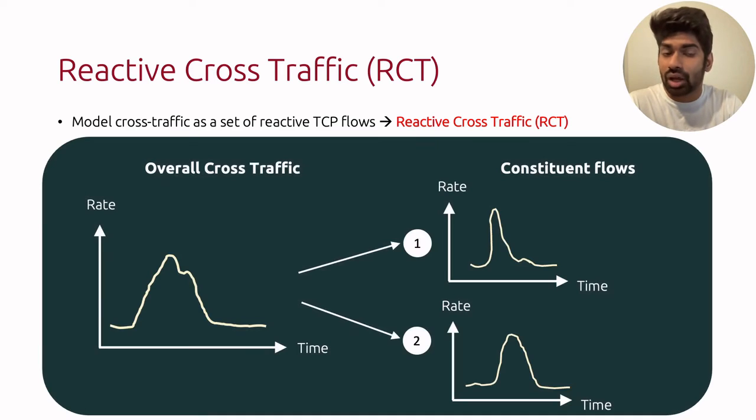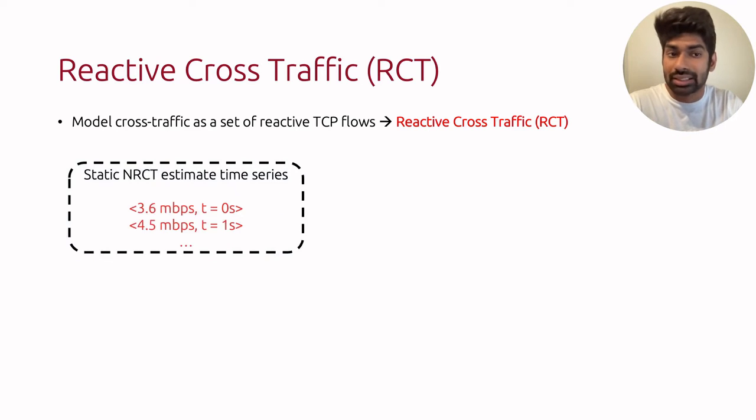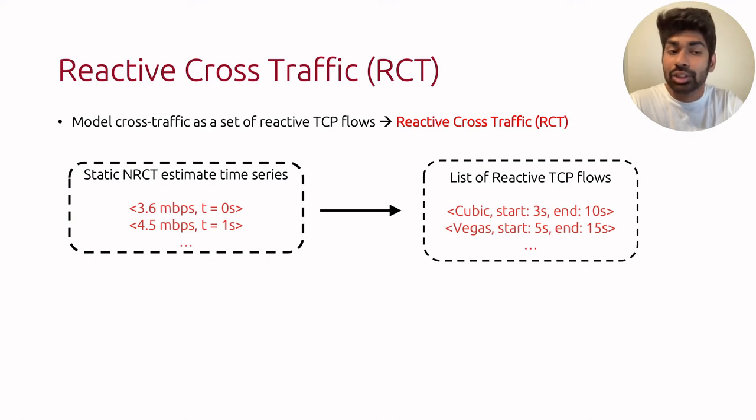So for example, let's say you have this aggregate volume of overall cross-traffic. What we try to do is to break it down into its individual constituent flows. So instead of a static time series, it would look something like this, where we have our model basically trying to learn how many cross-traffic flows there are, what the nature of these flows are. For example, are they running cubic or Vegas, and also when these flows start and stop.